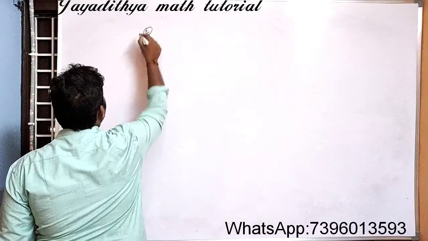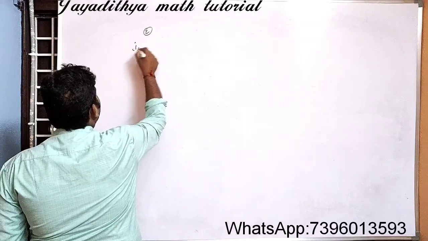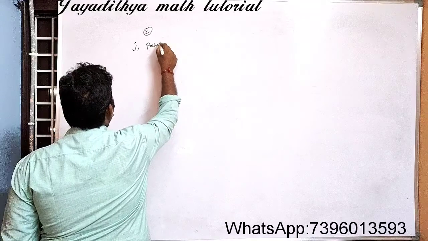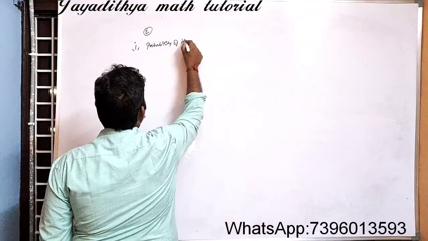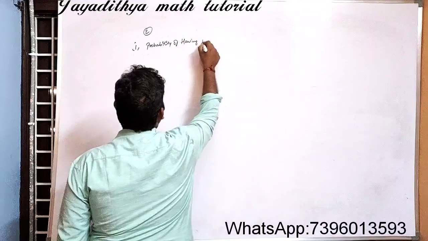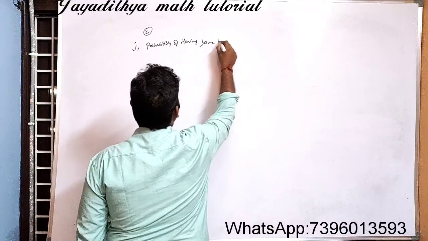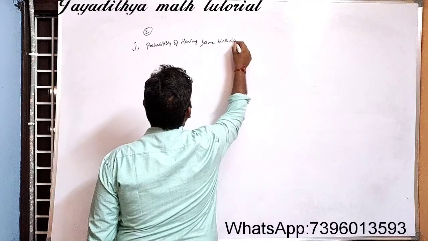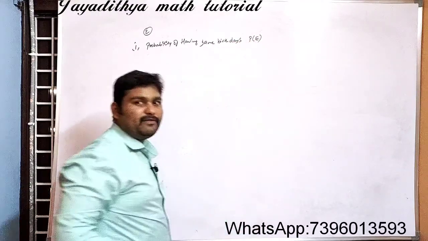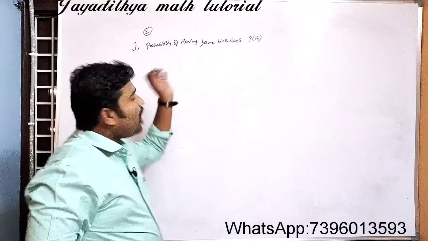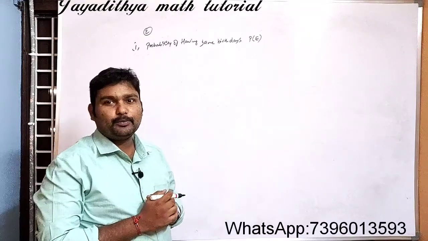Here there are 2 students. So what is the first one? Probability of having the same birthdays. This is our first question. Let us take it as probability of an event E.